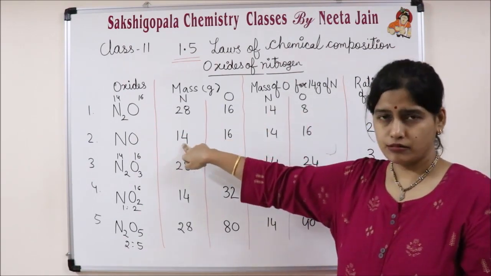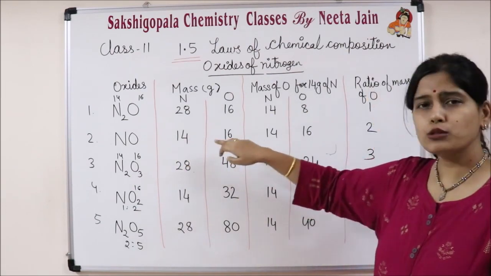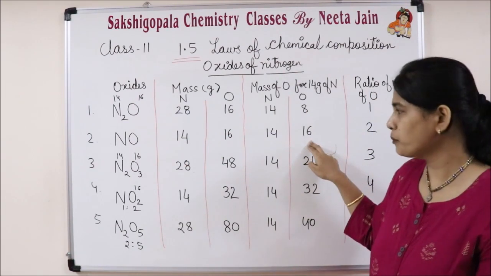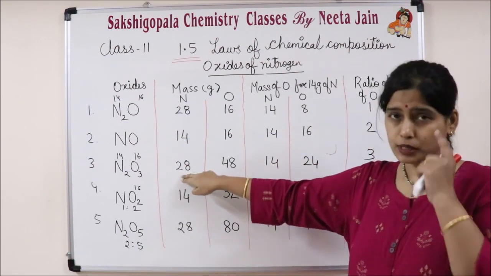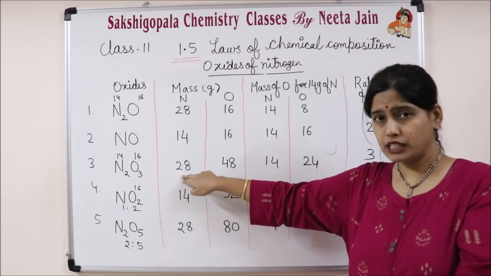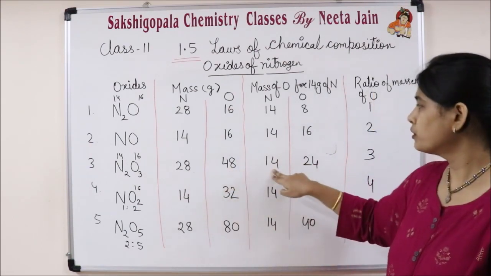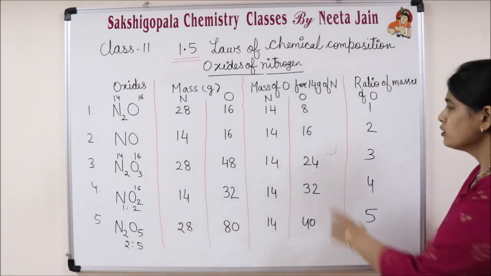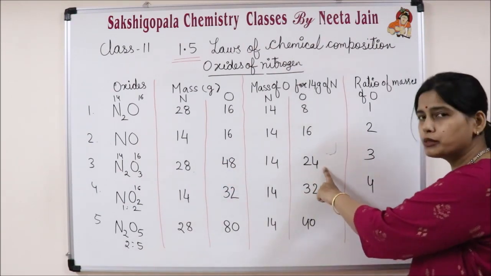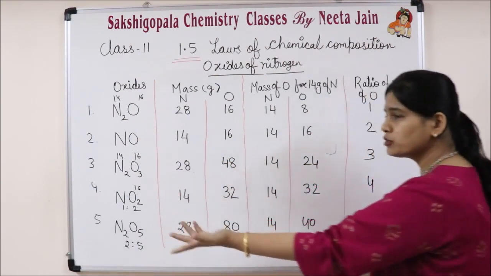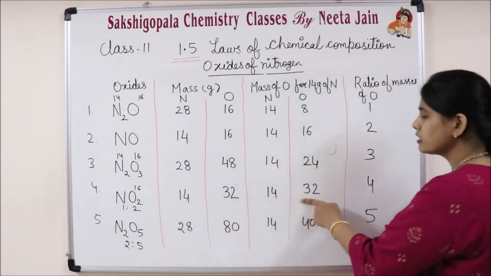Second, nitrogen is 14 itself, so no need to change, and oxygen remains 16. In the third case, nitrogen is 28, so divide by 2 to get 14 grams; 48 divided by 2 gives 24, so the weight of oxygen is 24. In the next one, nitrogen is 14, no change, and oxygen weight is 32.